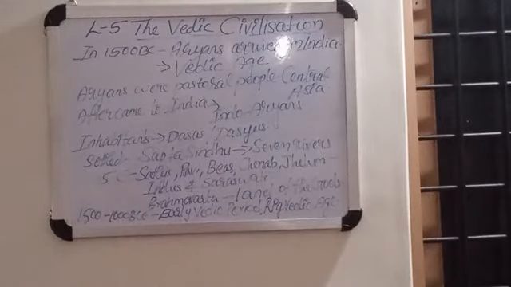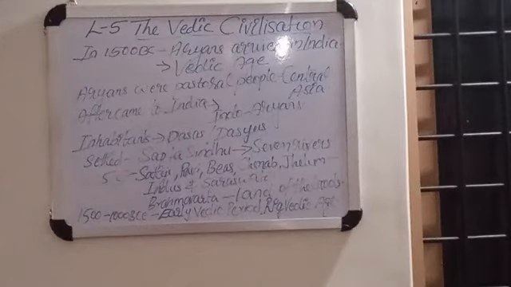They decided to settle here and called their land Brahmavarta. The region covers the present areas of eastern Afghanistan, Punjab, and parts of western Uttar Pradesh. These are the places where the Indo-Aryans first came and settled.